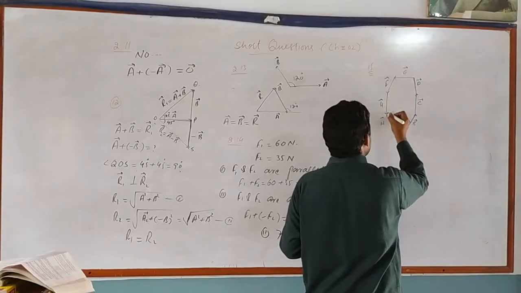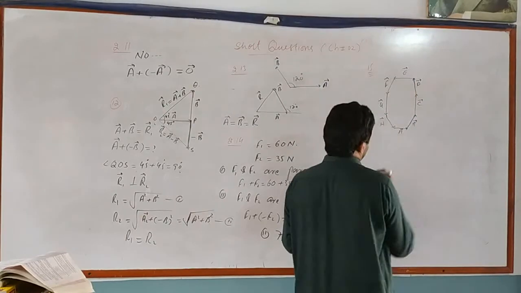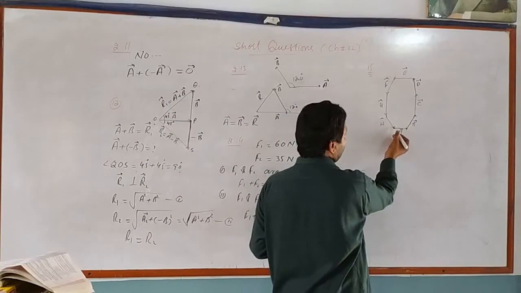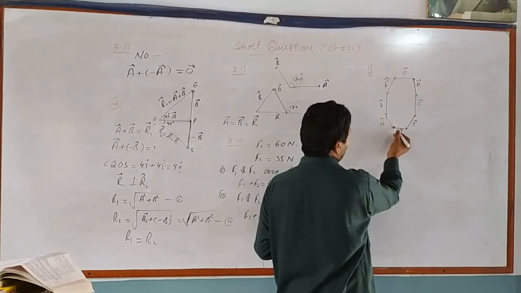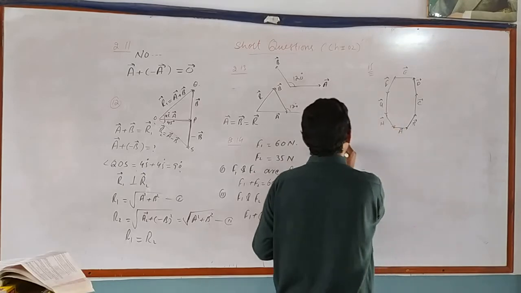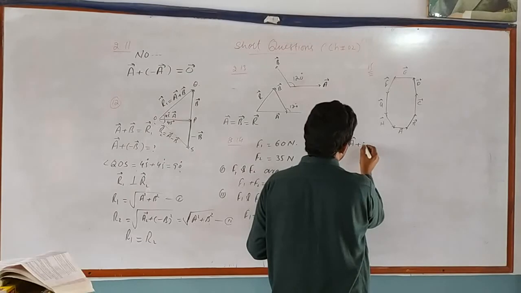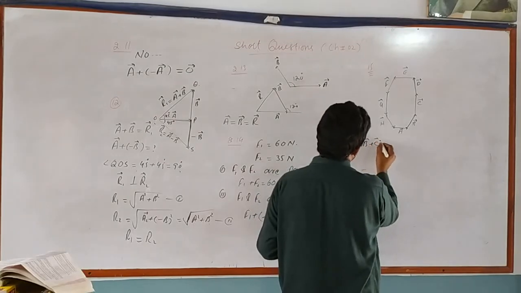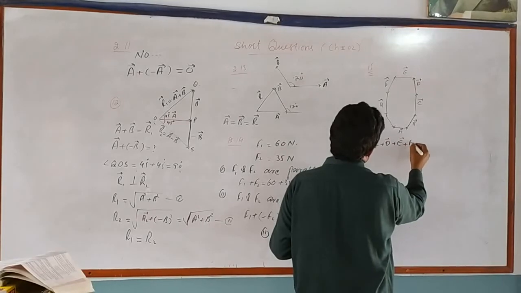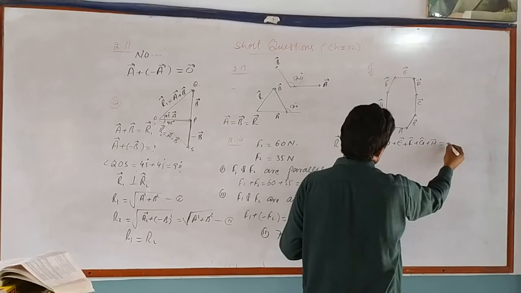When these sides are arranged or added by the head to tail rule, then the resultant will be obtained by joining the tail of the first vector, vector A, to the head of the last vector, vector H. As these are already combined, the resultant vector R of the addition of these 8 vectors A, B, C, D, E, F, G and H will be equal to 0.